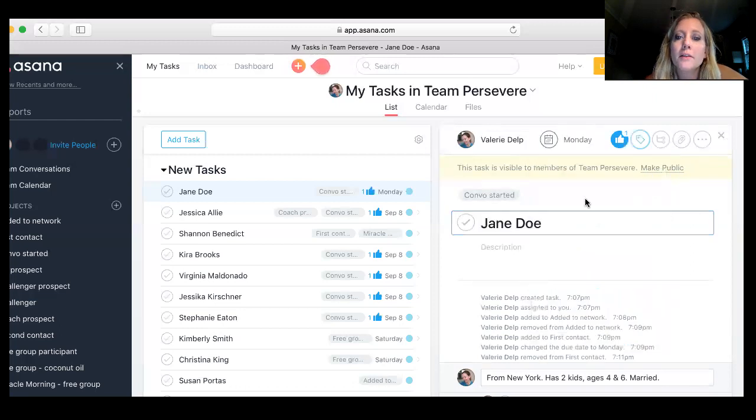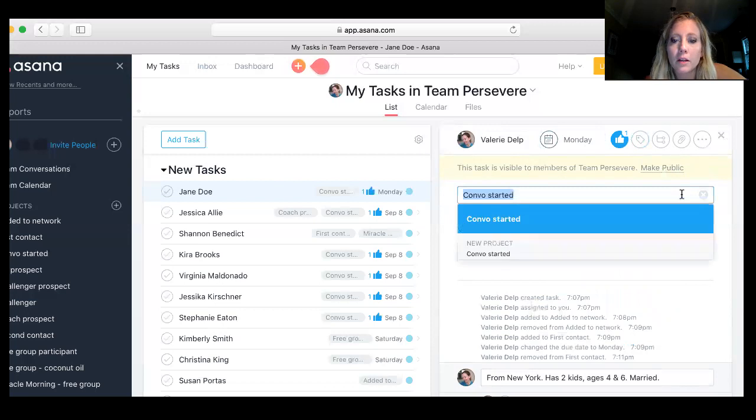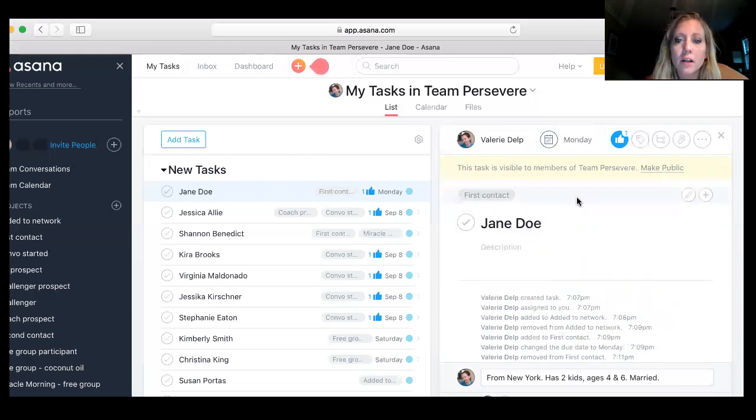Okay. Now let's say she didn't respond to the first message. Let me change this back. All right, and Monday comes along. Now I have a script that I use for the second message that is a little more personalized, where I actually go on their page and try to pick out something I can connect with and ask them a question about.